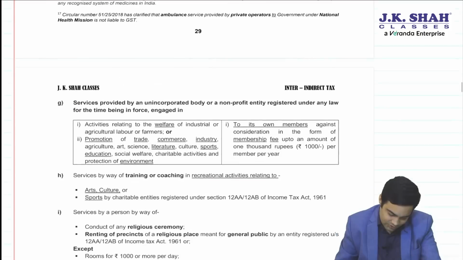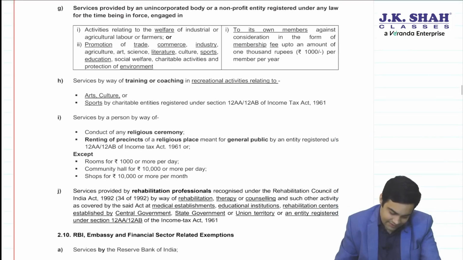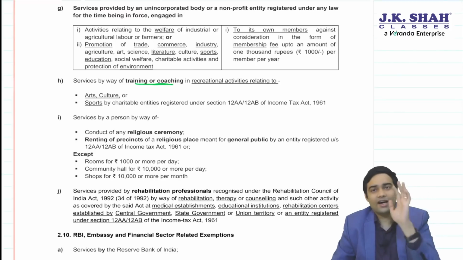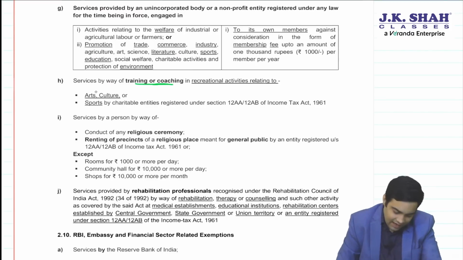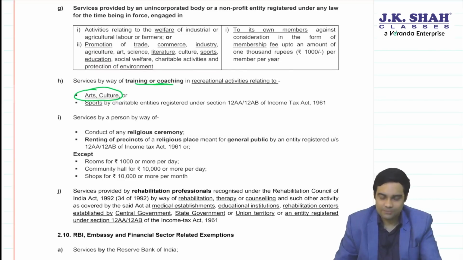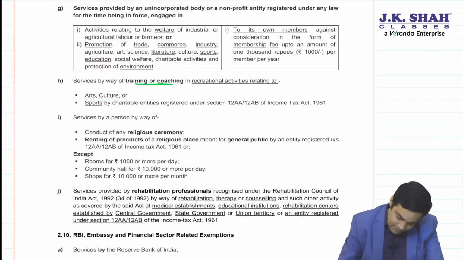Then we come to the next segment. On the next page you can see training or coaching. Now, training or coaching in arts and culture, earlier it was in plain language: arts and culture provided by any person used to enjoy an exemption. Now what has the government done? The government has first of all shifted this under recreational activity.